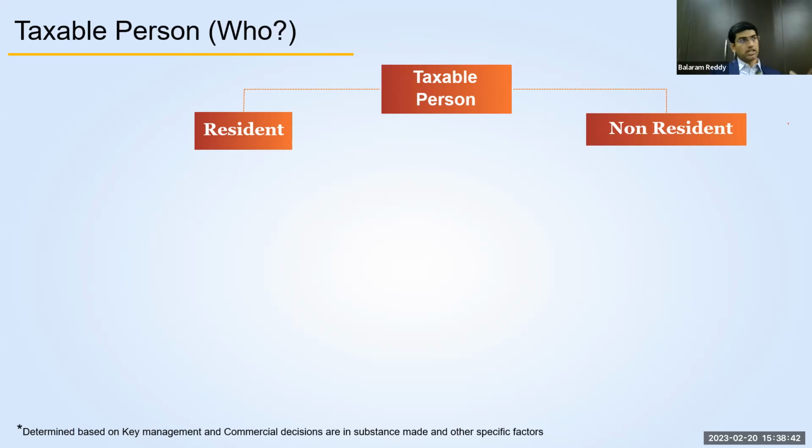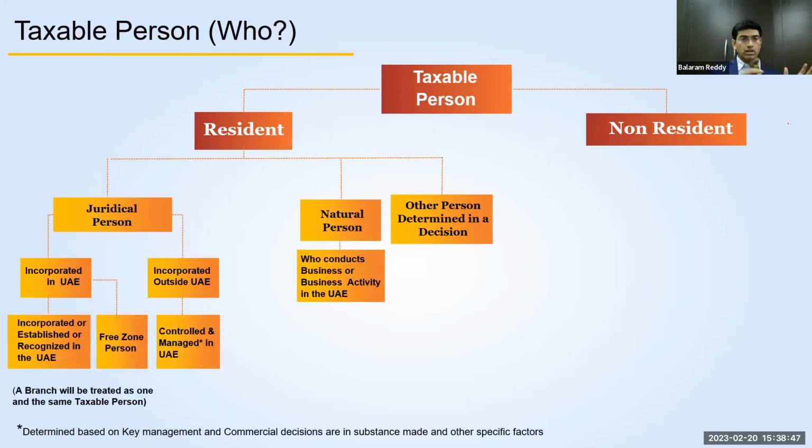Broadly, they can be categorized as resident persons and non-resident persons. Resident persons are again classified into juridical persons and natural persons. The juridical persons can be a company which is incorporated in UAE and has recognition or establishment in UAE. Of course, they'll be subject to corporate tax in UAE in full. Apart from these entities, even free zone entities are also considered as being incorporated in UAE. They'll be considered as resident juridical persons and they'll be subject to tax in UAE.